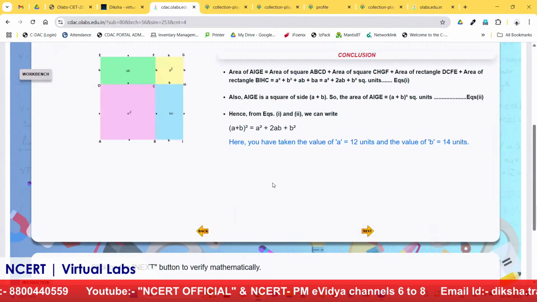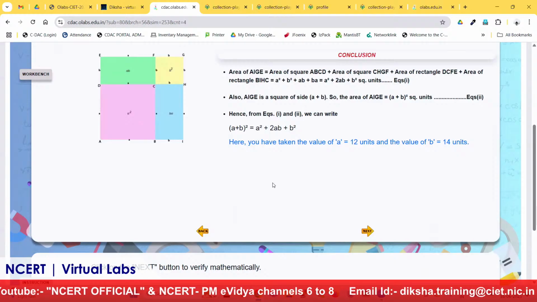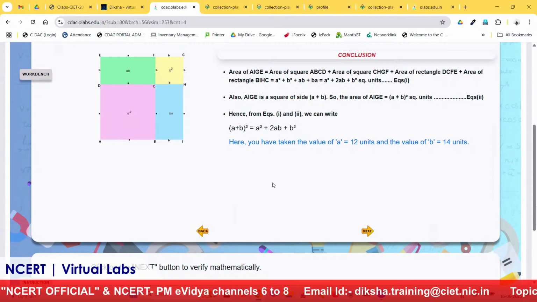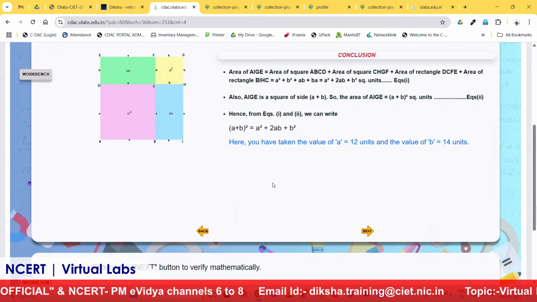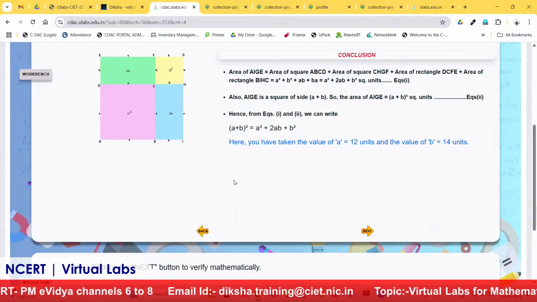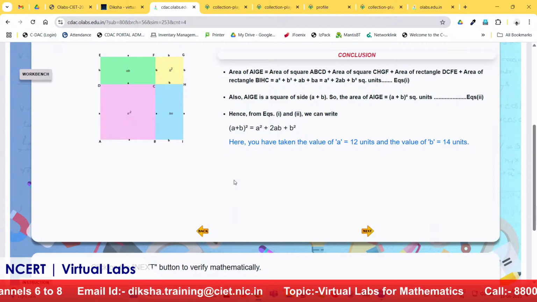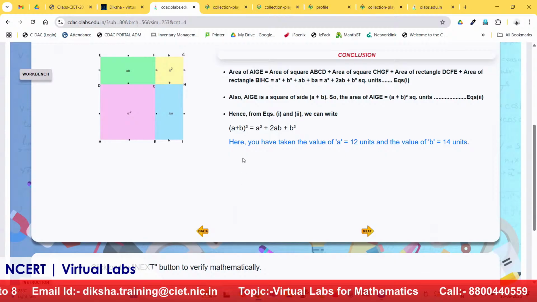From the picture we can see that A square plus B square plus 2AB, that is AB plus BA, is equal to A square plus 2AB plus B square, which is nothing but A plus B whole square. This is not mentioned in the manual, and with the help of this drag and drop and creating different shapes like the square and rectangle, we have come to the conclusion of this part. Okay, so we have proved this.